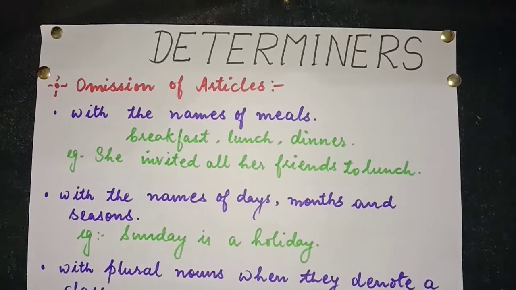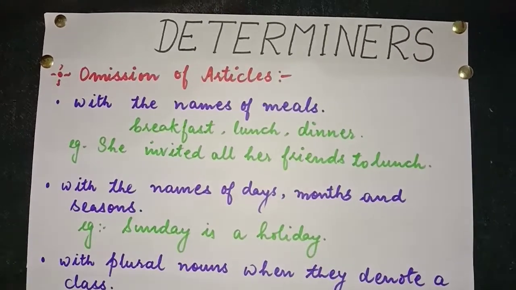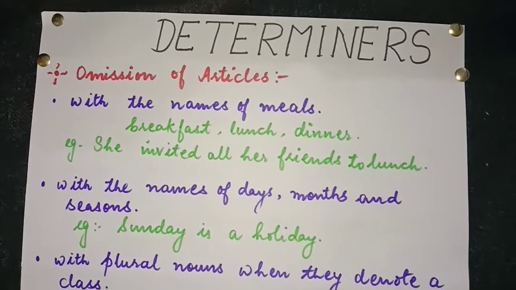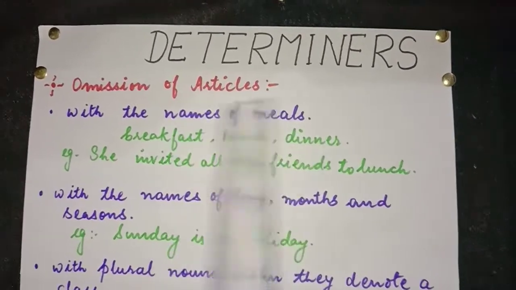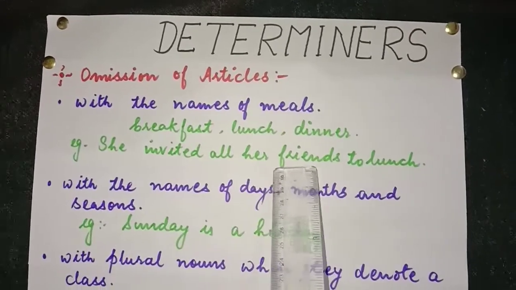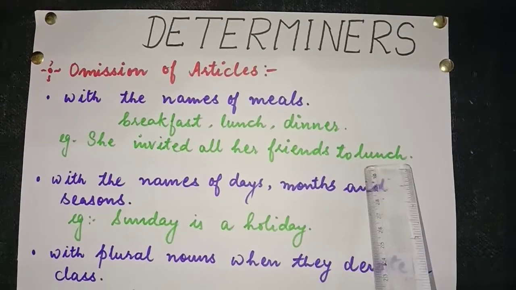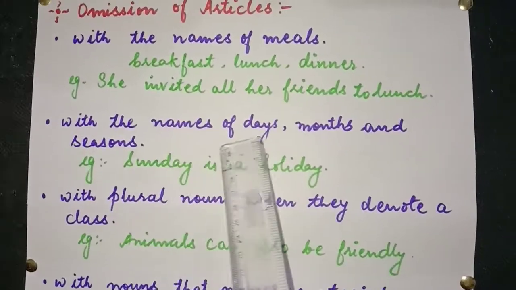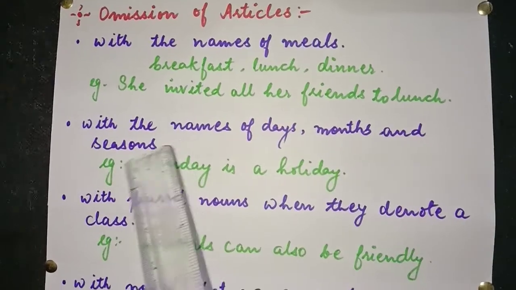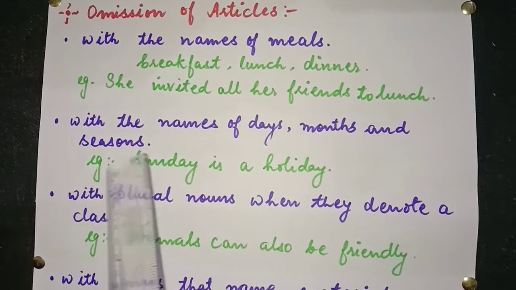So students, so far we have seen where to use articles. Now we'll see where not to use. Omission of articles. With the names of meals, breakfast, lunch, dinner, we don't use any article. She invited her friends to lunch, not a lunch, not an lunch. No, we'll not use articles with the names of meals. With the names of days, months, and seasons, we don't use articles. Sunday is a holiday. We'll not say the Sunday.